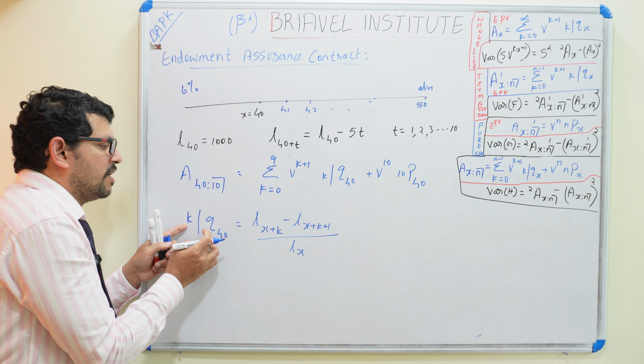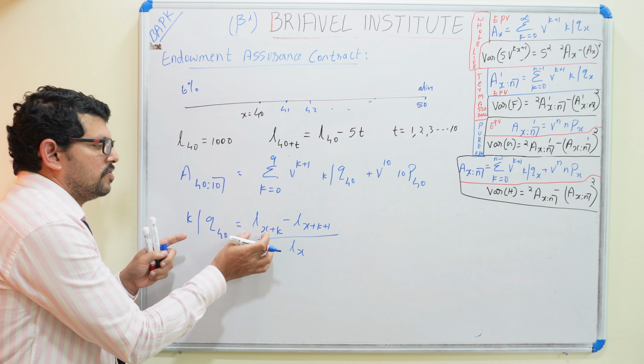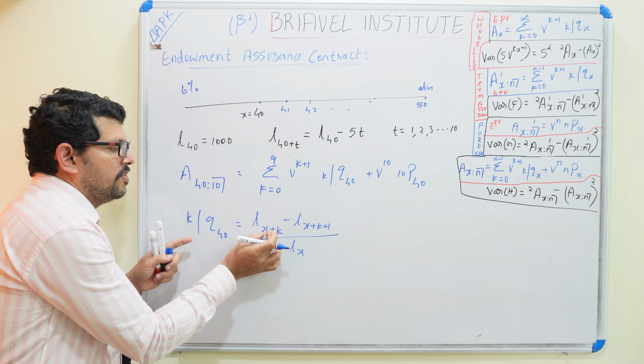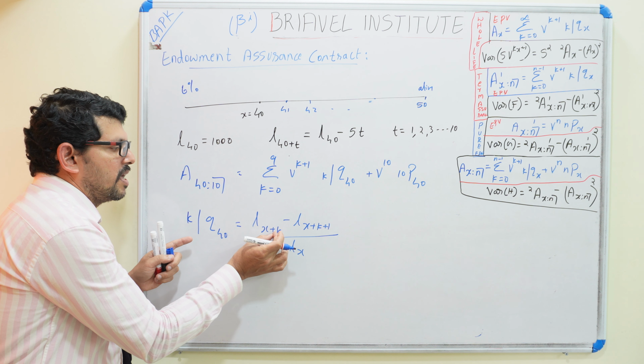After k years, within 1 year he dies. So he is alive at the age of x plus k, say 41, and next year he dies. So L_{x+k} minus L of next year, within the next 1 year he dies. Or we can write it as d_{x+k} divided by L_x. You can write it like that also.